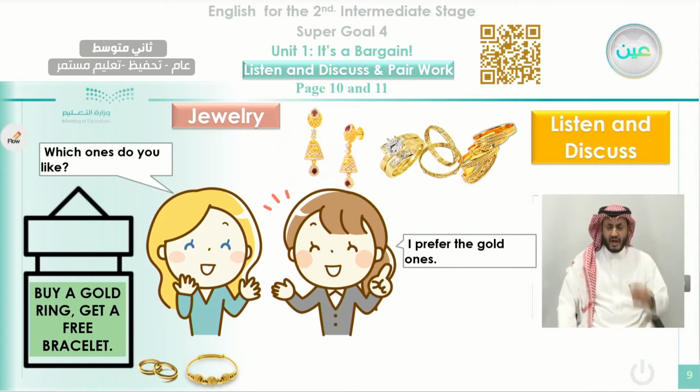Which ones do you like? I prefer the gold ones.